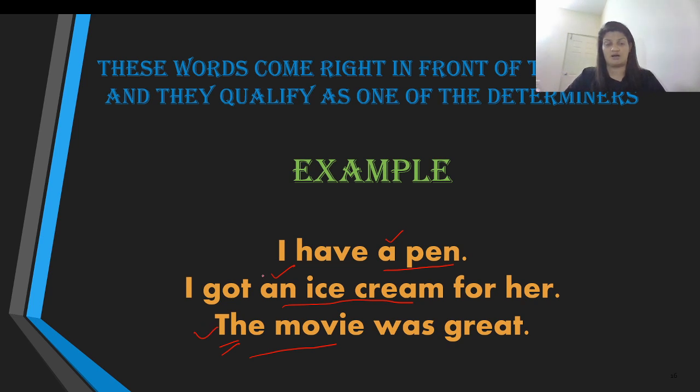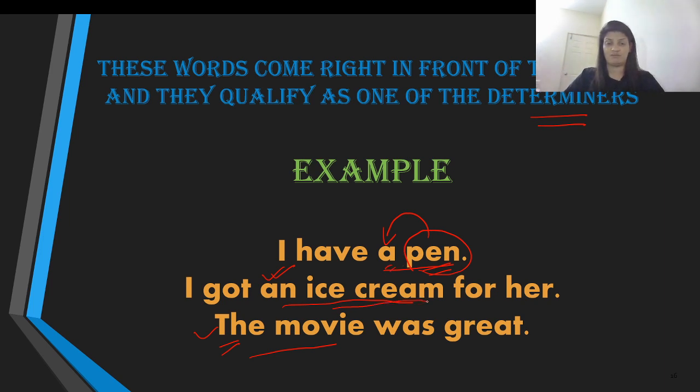So these are articles which are also used as determiners because they come in front of the noun. Remember the phrase that I told you earlier: determiners are words which come in front of nouns. Now, pen is a noun, and in front of a noun we have a.